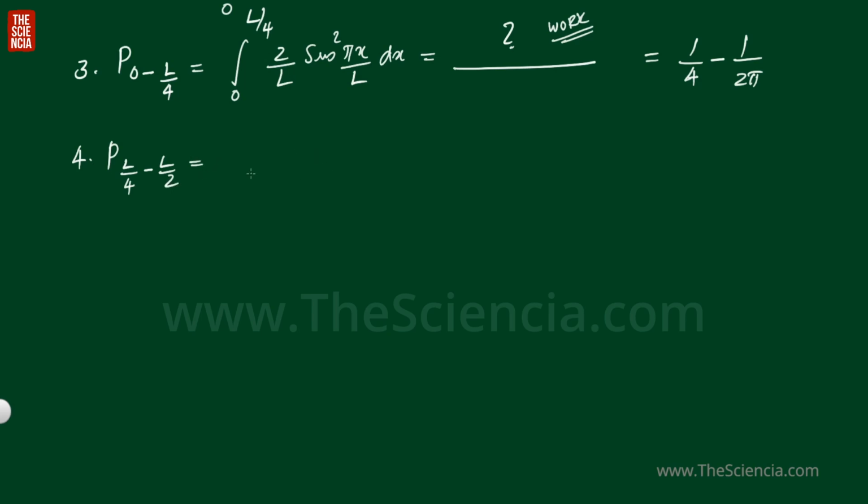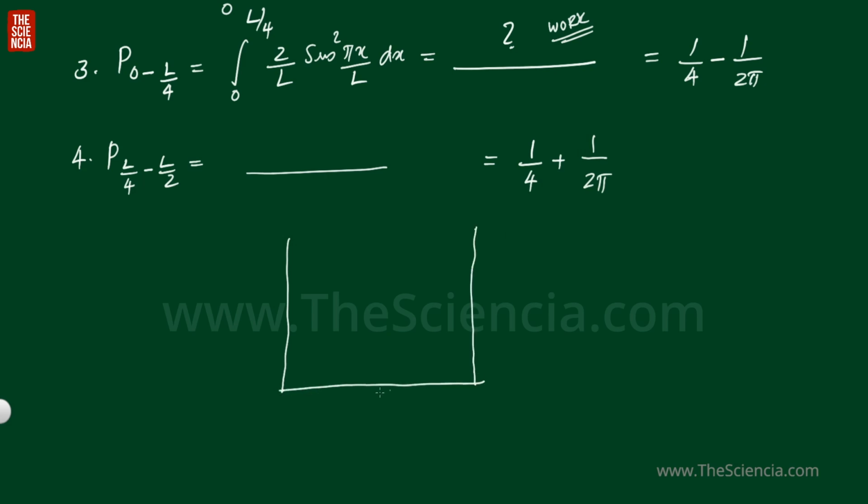This is also work for you. Just solve this equation and finally you will get this answer, that is 1 by 4 plus 1 by 2 pi. That is for a 1D box of length 0 to L. This will be the ground state wave function. For this region, the probability of finding the particle will be 1 by 2 and this region is also 1 by 2.